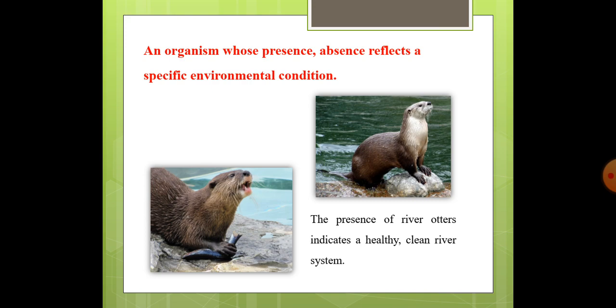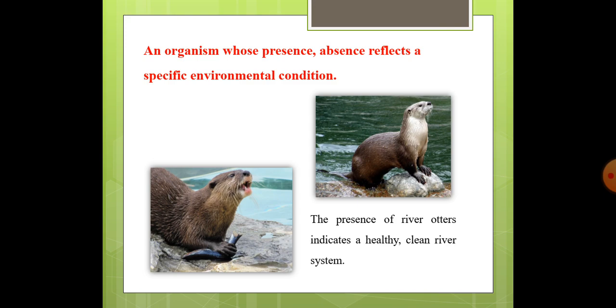Similarly, the presence or absence of otters also reflects the specific environmental condition of water. The presence of otters in rivers indicates a healthy, clean river system. And we are very fortunate that the Chambal River also comes in the category of clean and healthy rivers, because we have this population of otters in the Chambal River.